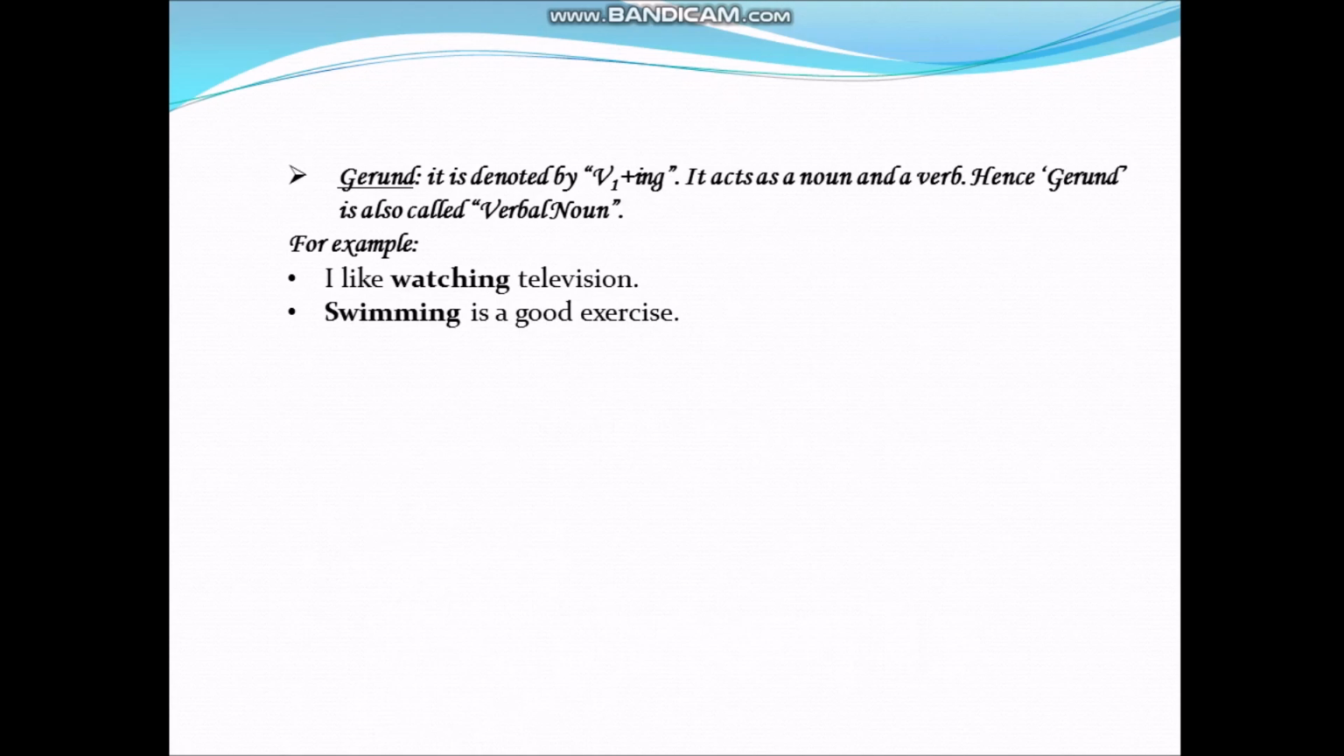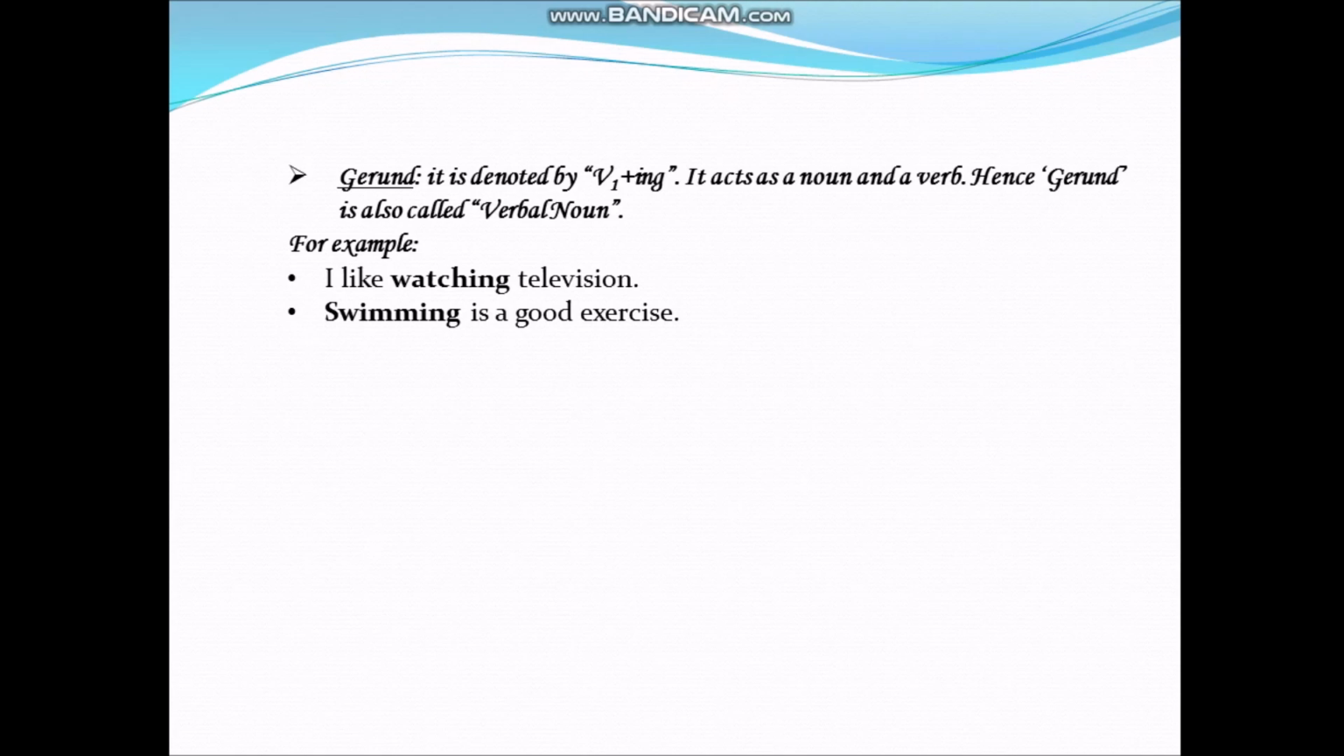Next, gerund. It is denoted by first form of verb plus ing. It acts as a noun and verb, hence gerund is also called verbal noun. For example, I like watching television. Swimming is a good exercise. Here, in these two sentences, ing is added with the first form of verb. In the first sentence, watching is the object of the verb. And in the second one, swimming acts as a subject.